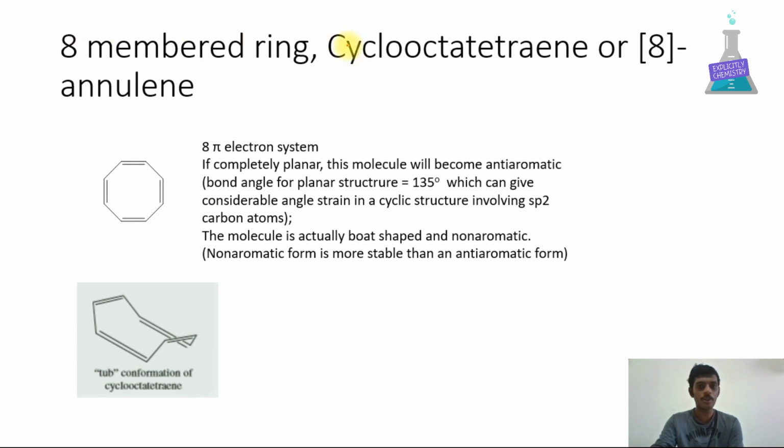8-membered ring, it is also called cyclooctatetraene or 8-annulene. Here, if the molecule is completely planar, it is anti-aromatic. But it has a tub shaped or boat shaped structure. It is a non-planar molecule. Here the non-aromatic form is more stable than the anti-aromatic form.